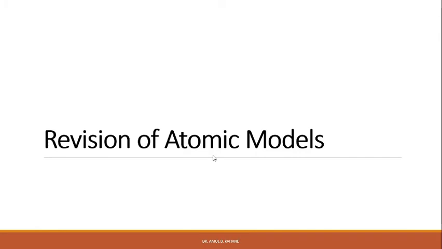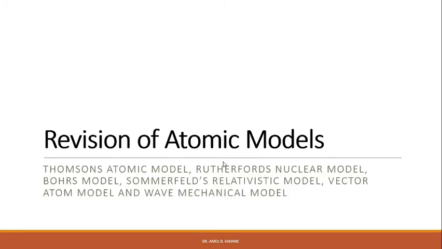The various atomic models proposed by scientists in the last century are Thomson's atomic model, Rutherford's nuclear model, Bohr's model, Sommerfeld's relativistic model, vector atom model, and wave mechanical model, right? We will study the first three models.